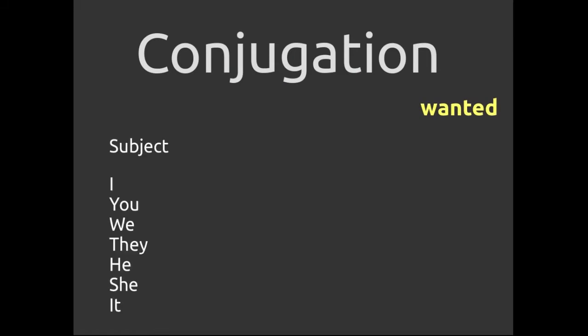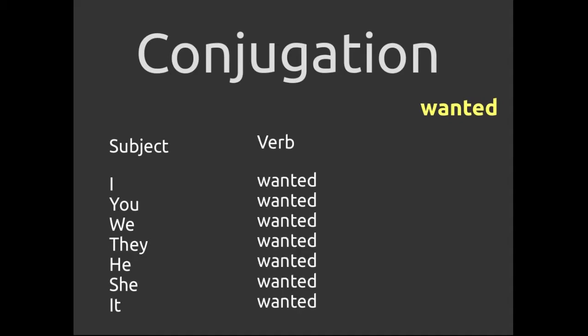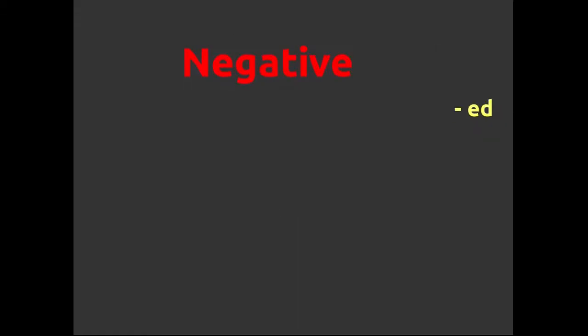Now the conjugation for affirmative sentences in the simple past. There is no conjugation. For example, the verb wanted. For the subject I, you, we, they, he, she, and it, all the subjects, there is no change: wanted. There is no conjugation for affirmative sentences in the simple past.